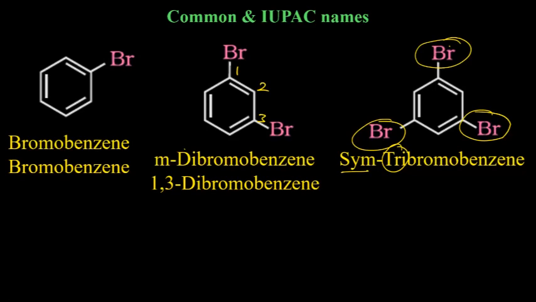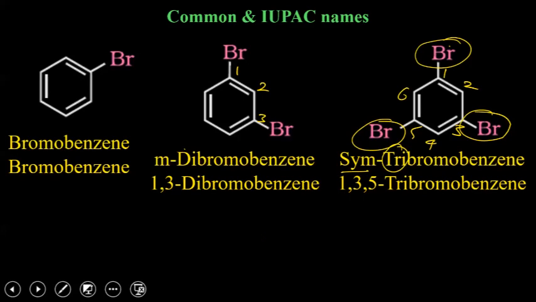There are 3 bromines, so tribromobenzene, common. And the IUPAC name, obviously, will be 1,3,5-tribromobenzene.